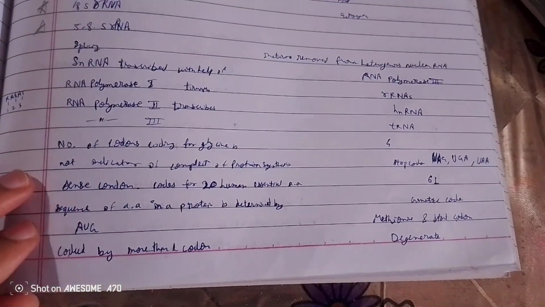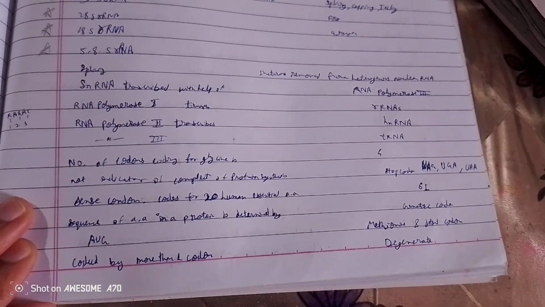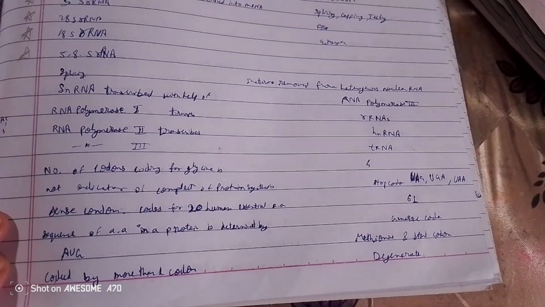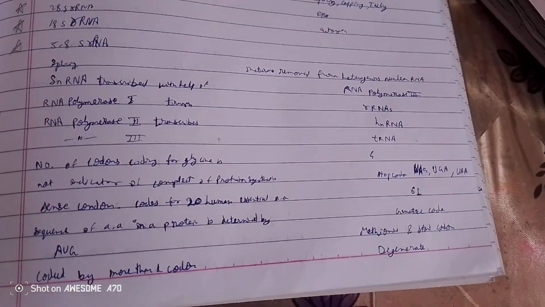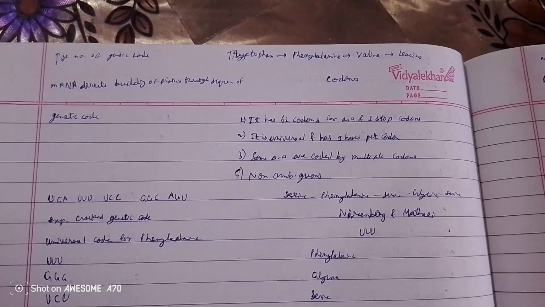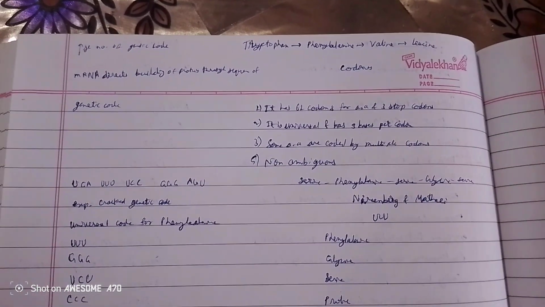The sequence of amino acids in a protein is determined by the genetic code. AUG codes for methionine and is the start codon. Methionine is coded by one codon, while the code is degenerate. The number of codons increases for tryptophan, phenylalanine, valine, and leucine.